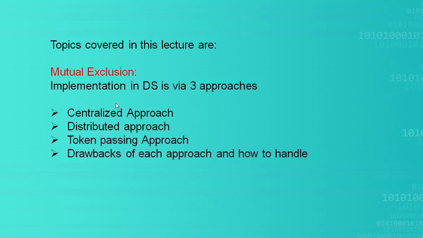So implementation of mutual exclusion in a distributed system is done via three approaches: centralized, distributed approach and token passing approach. And we have also discussed all the drawbacks behind these approaches and how to handle them.